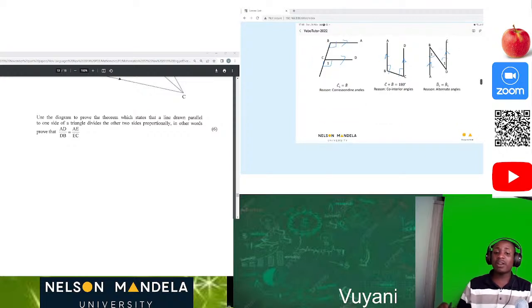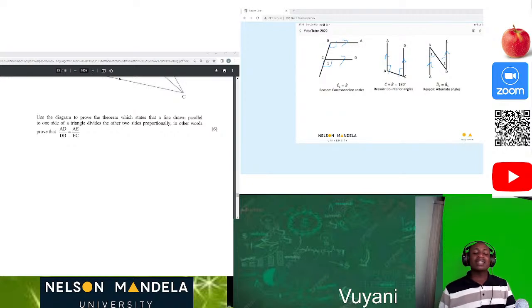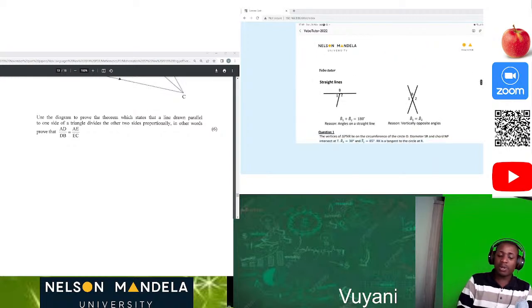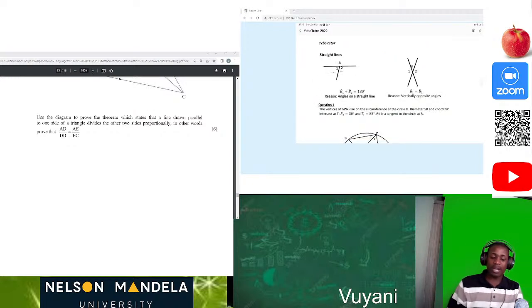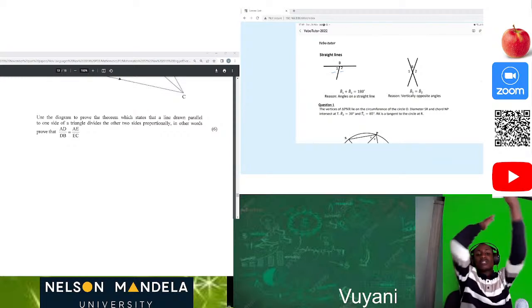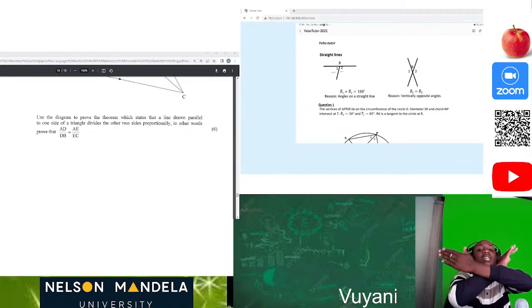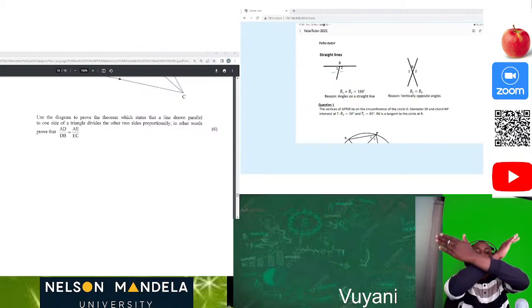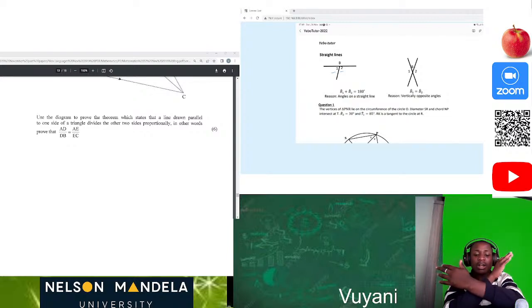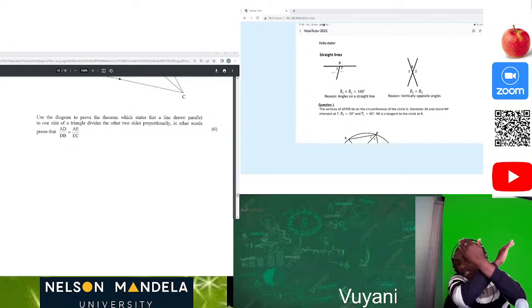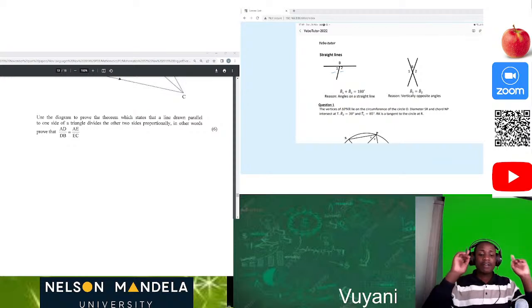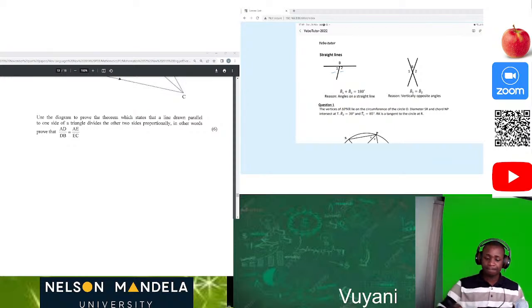If you are stating parallel lines, or saying that these are alternating angles, please always make it a point to state the parallel lines which you are implying. Then we know that this plus this is equal to 180 degrees, because they are angles on a straight line. When lines cross, this angle and this angle are equal to each other, vertically opposite angles. This and this are also equal, vertically opposite angles.